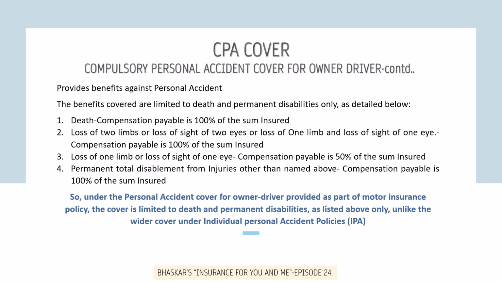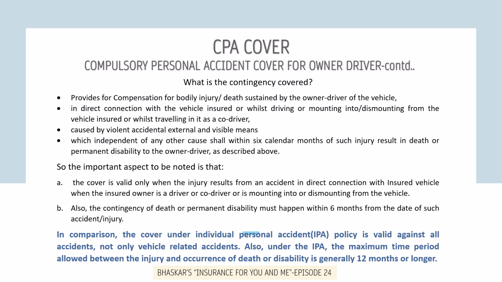The next aspect of the cover is what are the contingencies covered. The cover provides for compensation for permanent disabilities listed and death sustained by the owner driver of the vehicle.